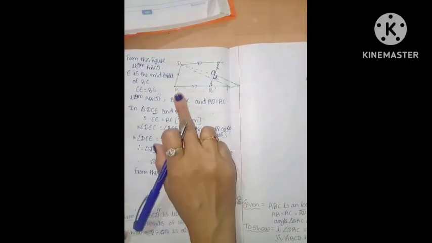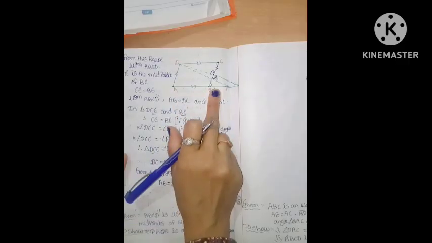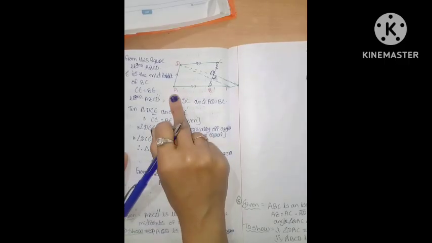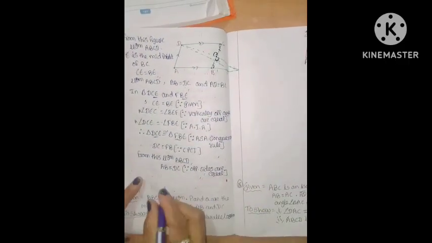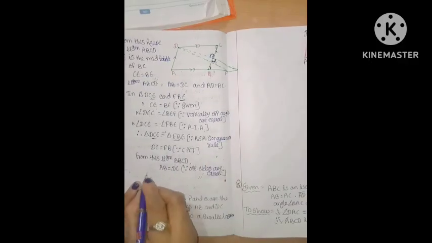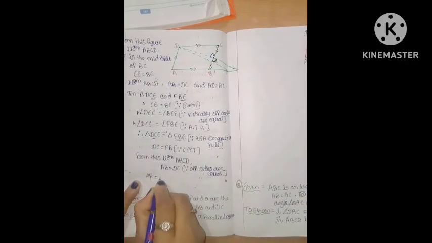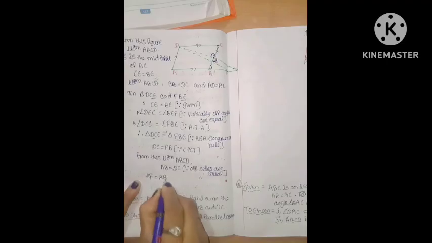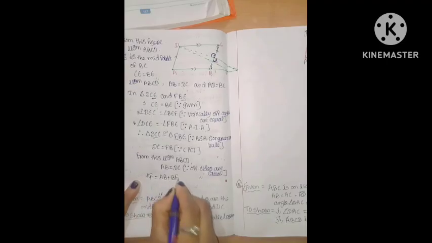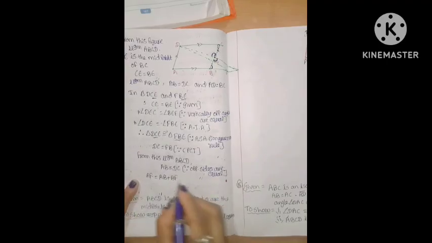So that's why, from this figure, we want AF only. AF is equal to AB plus BF. We want this one only.